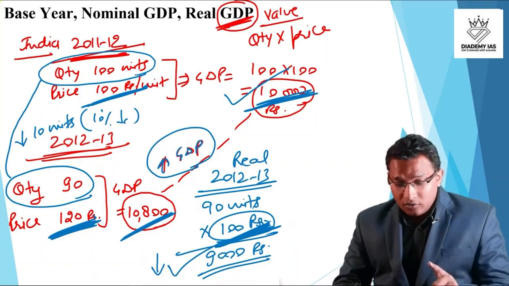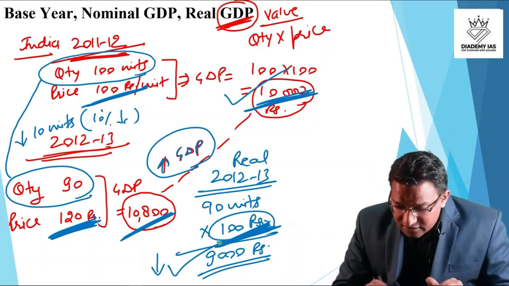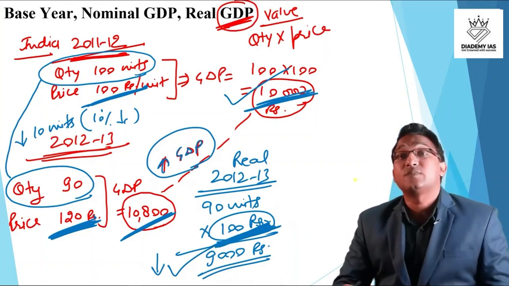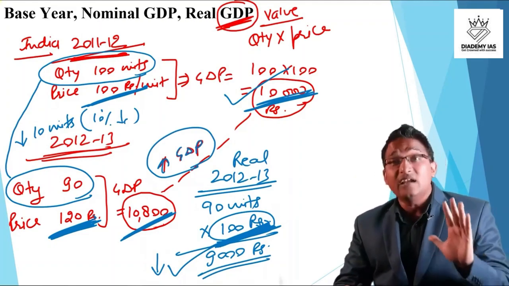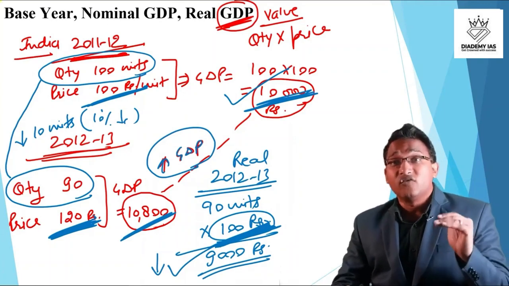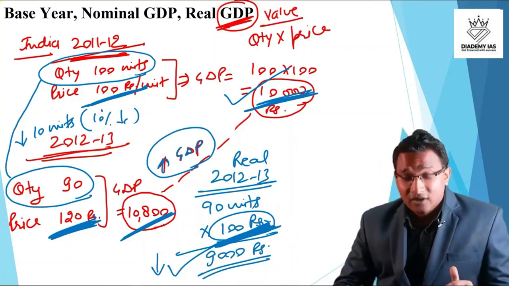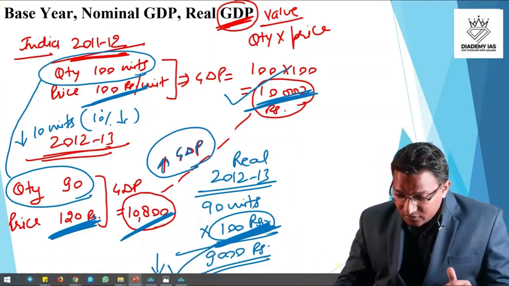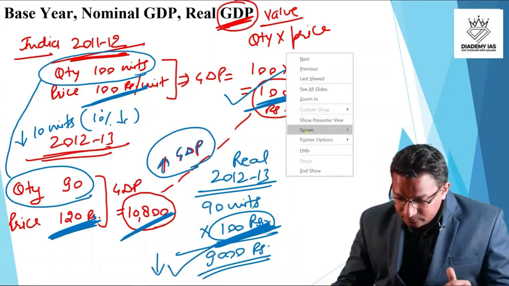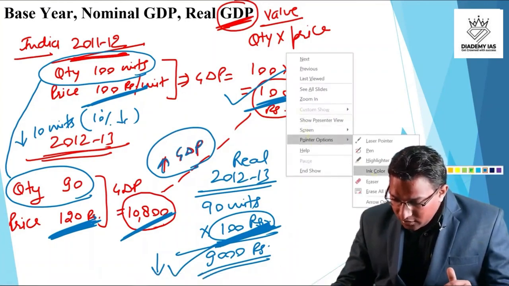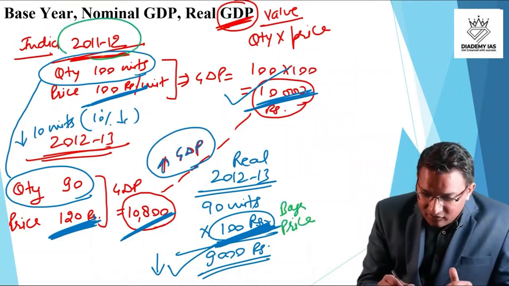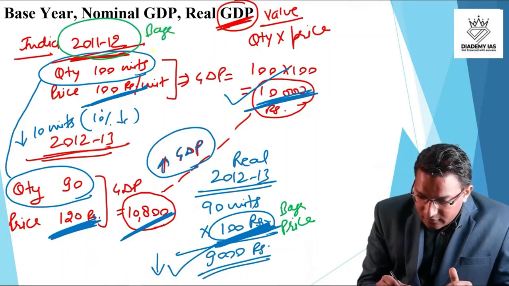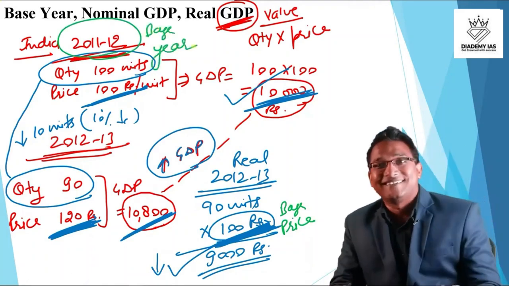So we really need to take this base price, this price of the last year or a particular year which we are taking as a base. So this 100 rupees, the price of the base year, this is called the base price, and 11-12 will be called the base year,